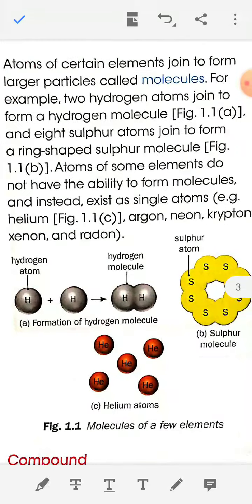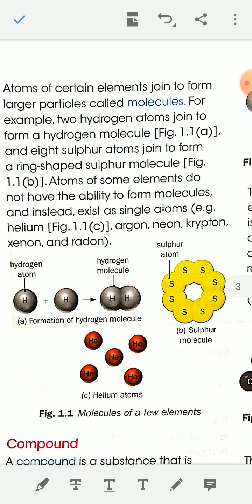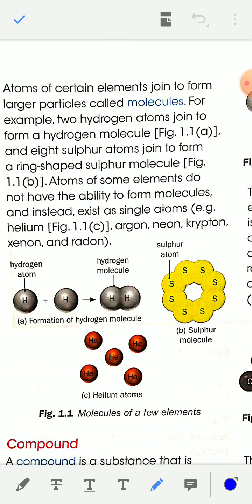So an atom is the smallest particle of matter. Now when atoms combine, they form molecules.